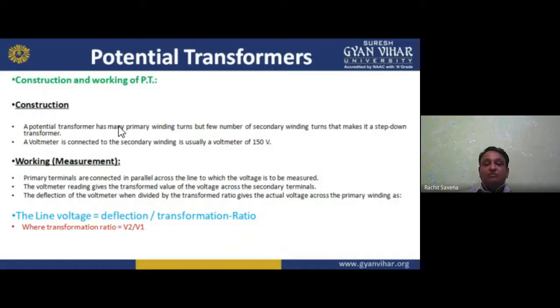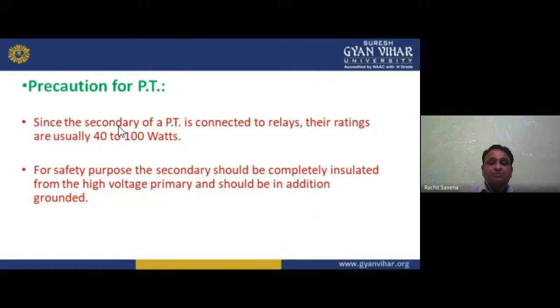We have V2 by V1. Now, precautions for the PT. Since the secondary of the PT is connected to the relays, we are doing protection, controlling, operation and measurement. So three things we are doing with the PT, because in the secondary we connected the relays and we have the measuring instrument.